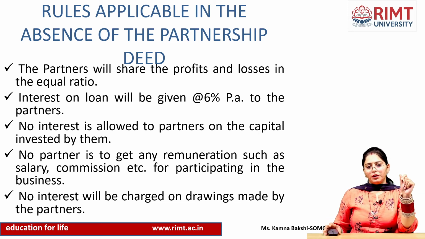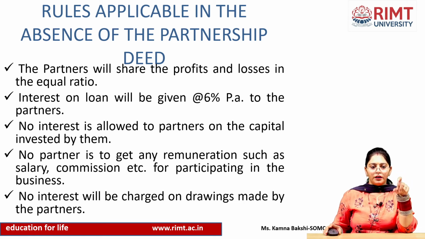Interest on loan will be given at the rate of 6% per annum to the partner. That means, if a partner provides a loan to the firm, definitely he expects a return, and that return is in the form of interest on the loan provided, at the rate of 6% per annum in the absence of any partnership deed. Next, no interest is allowed to partners on the capital invested by them.